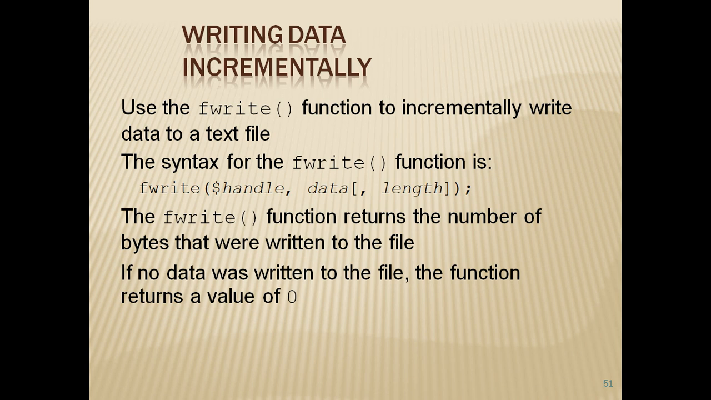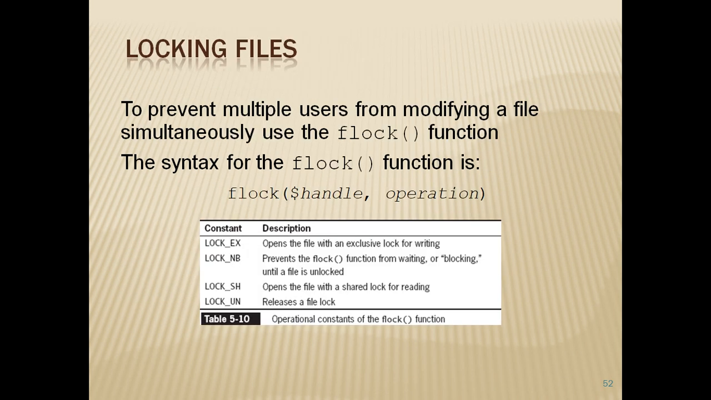fwrite will always return the number of bytes that were written to the file. If no data was written to the file, the function returns a zero value. Locking files: to prevent multiple users from modifying a file, we can use the flock function so that we can maintain validity. PHP supports a portable way of locking complete files in an advisory way, which means that accessing programs have to use the same way of locking or it will not work.